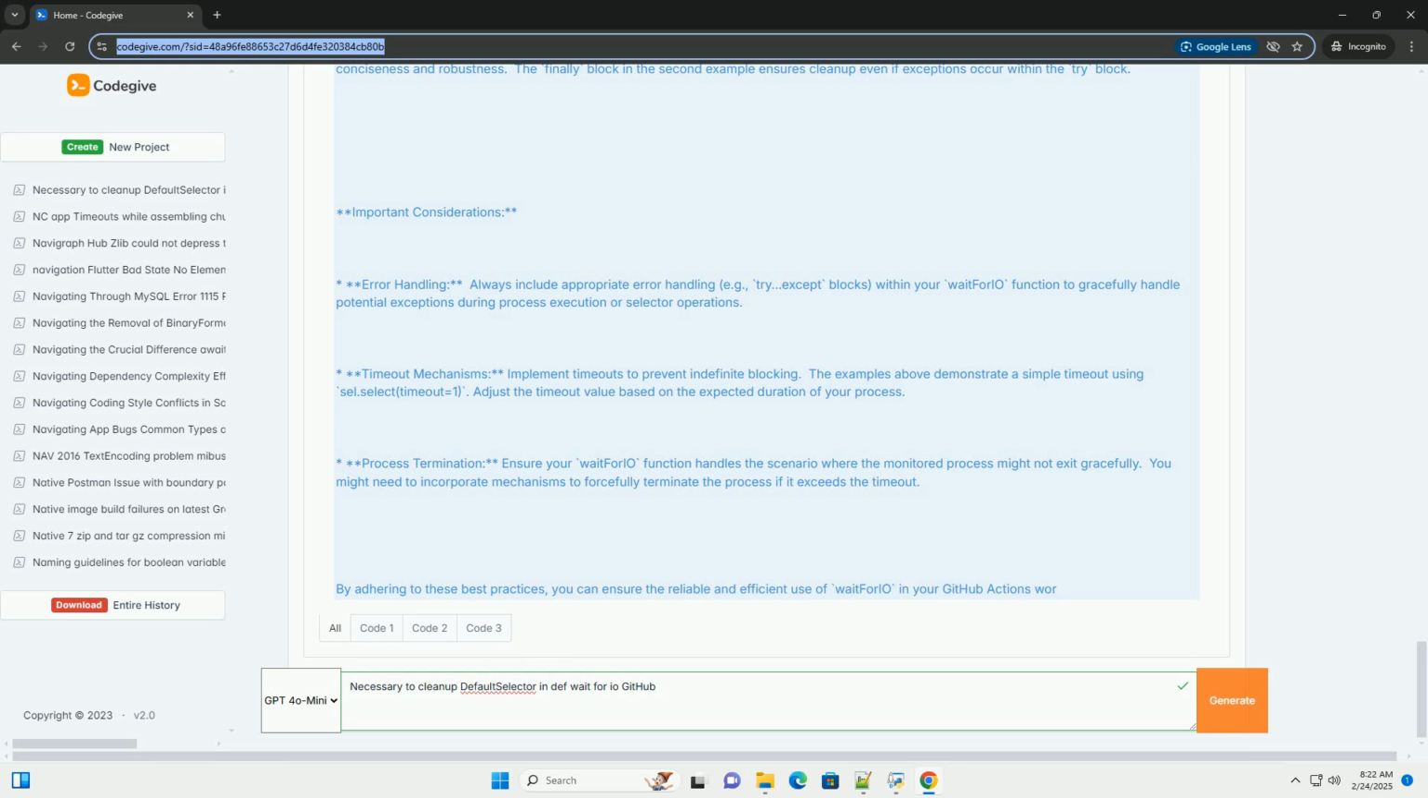Process termination. Ensure your waitforio function handles the scenario where the monitored process might not exit gracefully. You might need to incorporate mechanisms to forcefully terminate the process if it exceeds the timeout. By adhering to these best practices, you can ensure the reliable and efficient use of waitforio in your GitHub Actions workflows, avoiding potential issues related to the default selector and contributing to more robust and stable automation. Remember to always prioritize resource management for a healthy and dependable workflow.